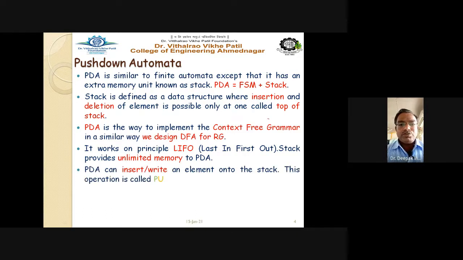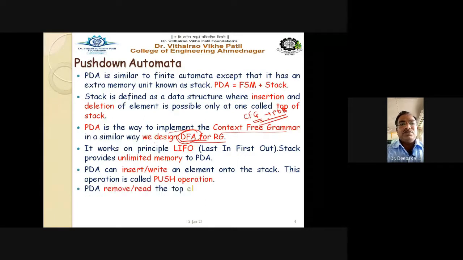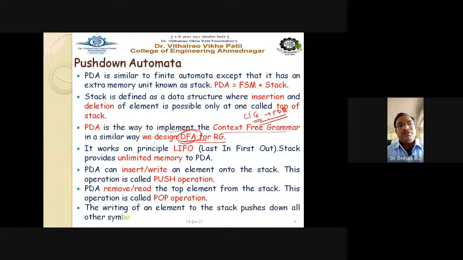An important point to remember is that PDA is the way to implement the context-free grammar, similar to the way the DFA implements the regular grammar. Regular grammar, which defines regular languages, is implemented by deterministic finite automata, whereas context-free grammar, CFG, is implemented with the help of pushdown automata, the PDA. The operation of inserting an element is the push operation, and reading or removing an element is the pop operation from the stack itself. That's why it is called pushdown automata.